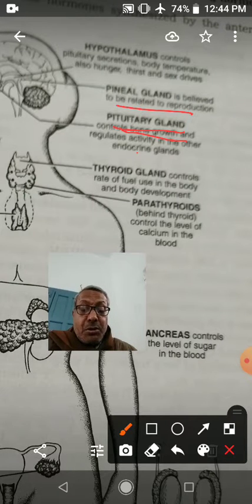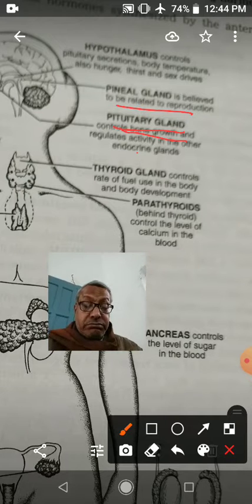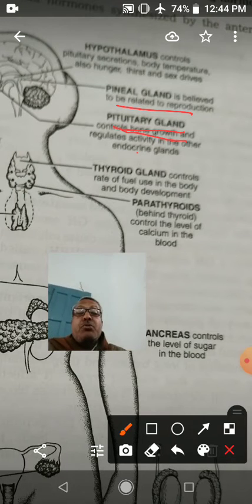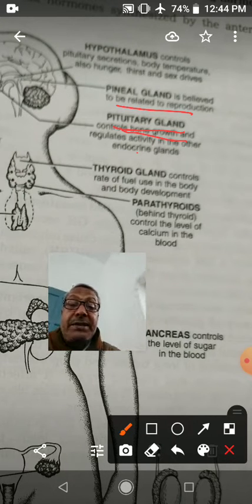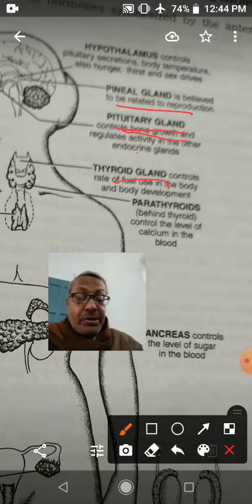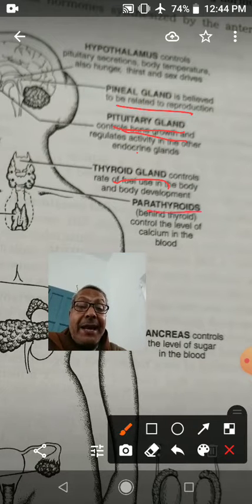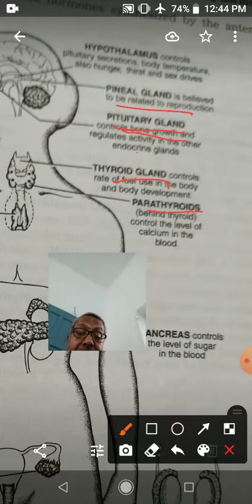Now the glands associated with the pharynx and branchial pouches. First one is the thyroid. The thyroid controls the rate of fuel use in the body and body development. It will regulate basal metabolic rate. Next is the parathyroid. The parathyroid lies behind the thyroid gland. It controls the level of calcium in the blood.